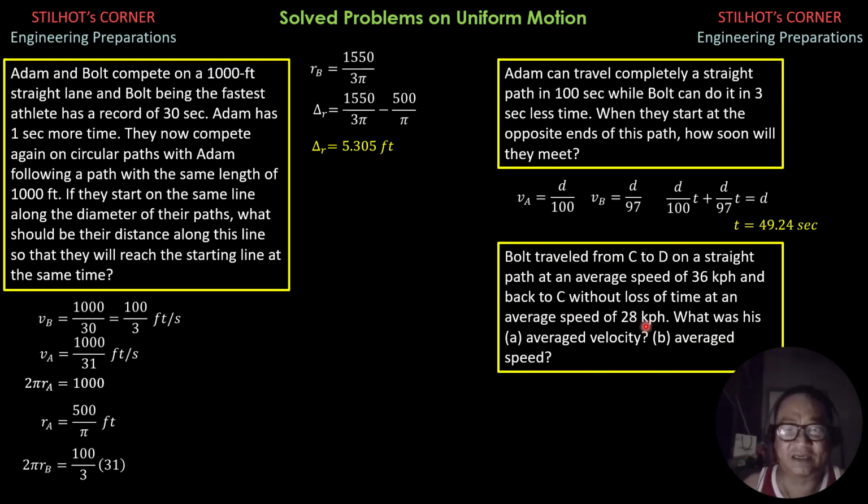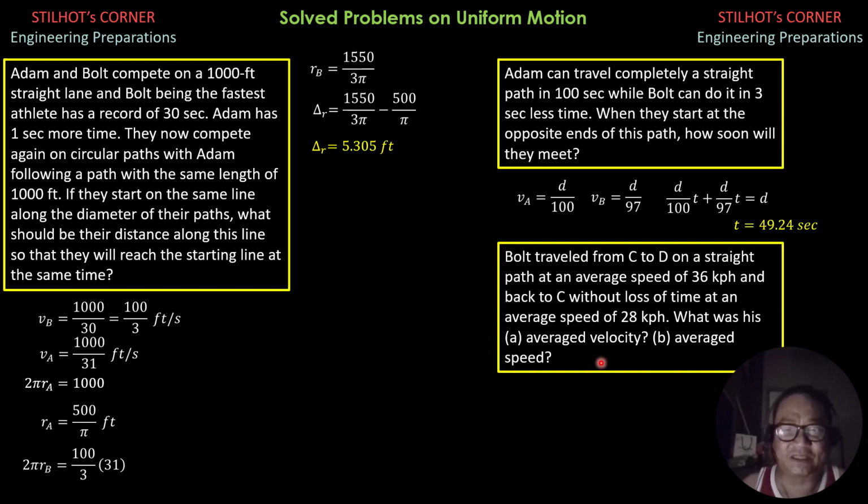This is a realistic problem because I based it on Bolt's record. 36 kph is somewhat correct, and back to C without loss of time, because of fatigue while traveling from C to D back to C, the average speed should be lesser, so 28 kph. A, what was his average velocity, and B, what was his average speed?